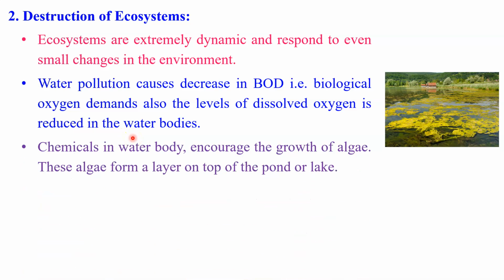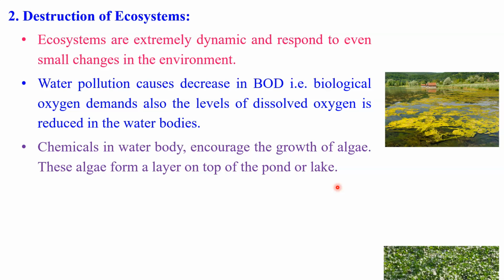Dear students, when chemicals enter the water body, it encourages the growth of algae, and this algae forms a layer on the top of the pond or the lake. Here you can see in this figure, you can clearly see the layer of algae that we observe in one water body. So this is the effect of water pollution.